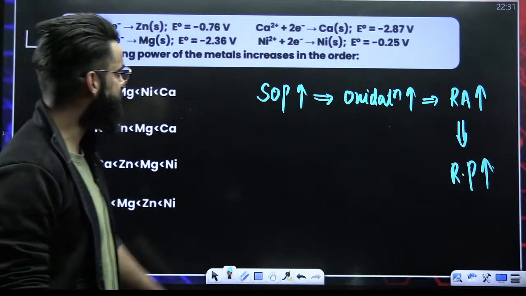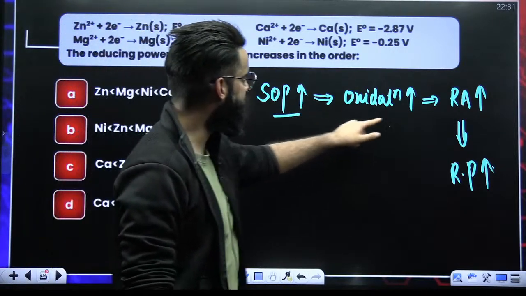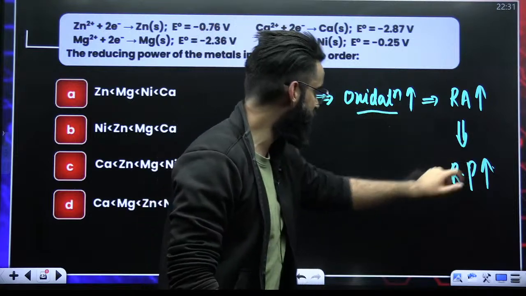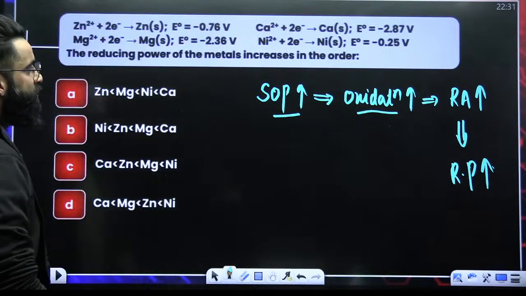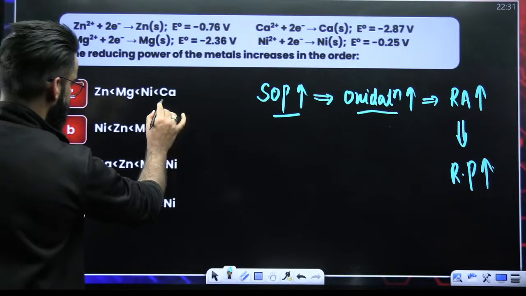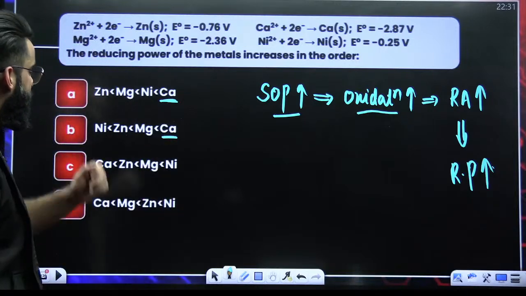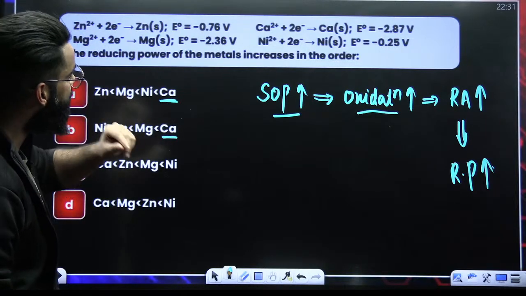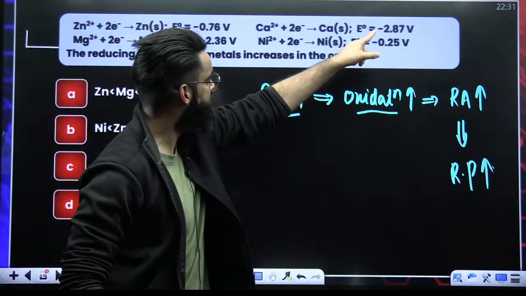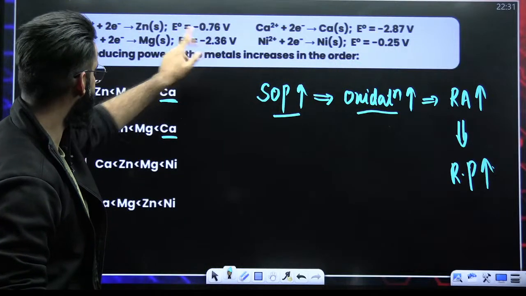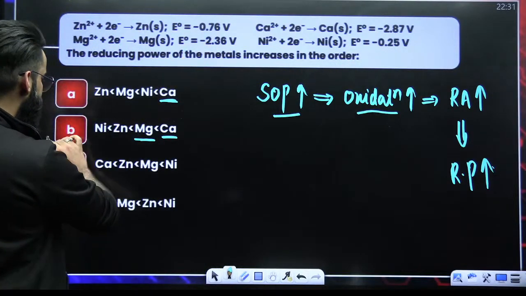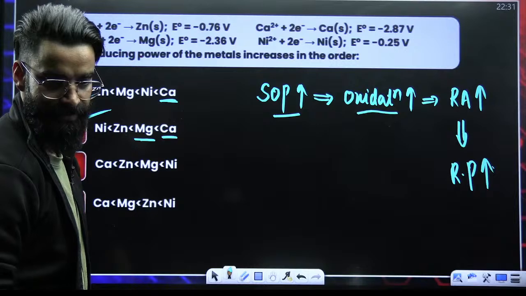If calcium has got maximum SOP, it has got more tendency to undergo oxidation, better reducing agent, more reducing power. So it's going to be calcium which will be having maximum reducing power. After calcium, if this is plus 2.87, this will be plus 2.36. After calcium, it's going to be magnesium, right? So option B, you all are correct.